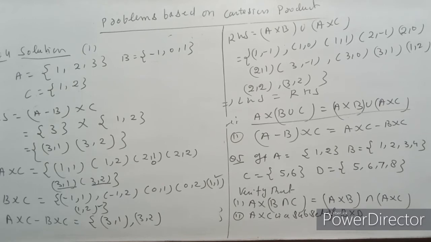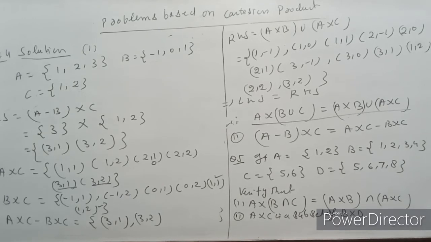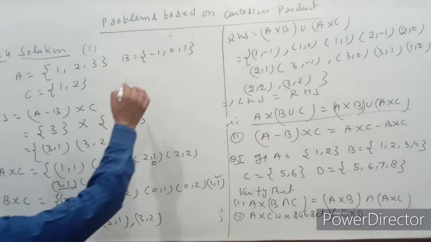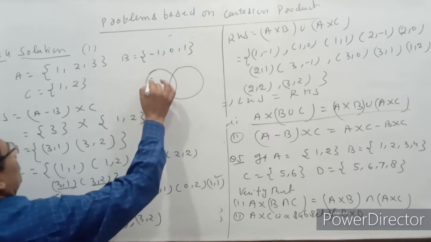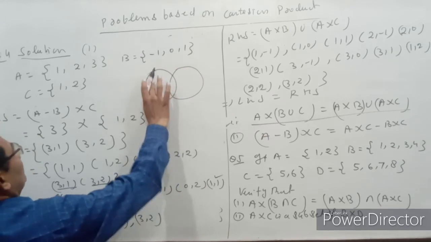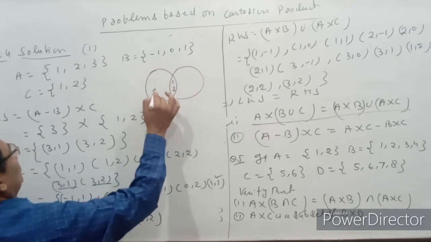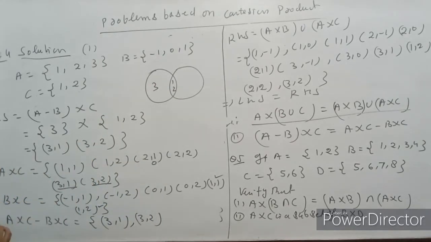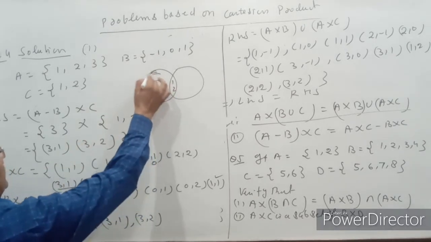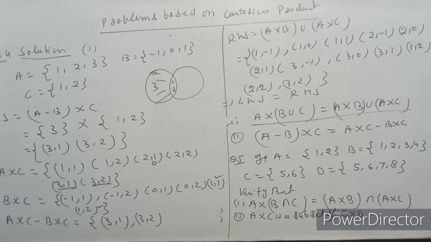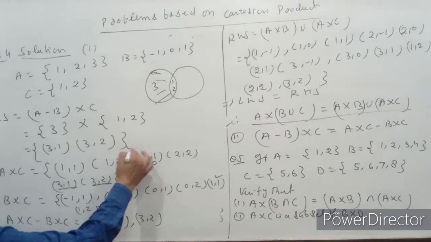अगर हम देखें यहाँ पर तो A minus B is 3, and C is 1 or 2, that is (3, 1) and (3, 2).